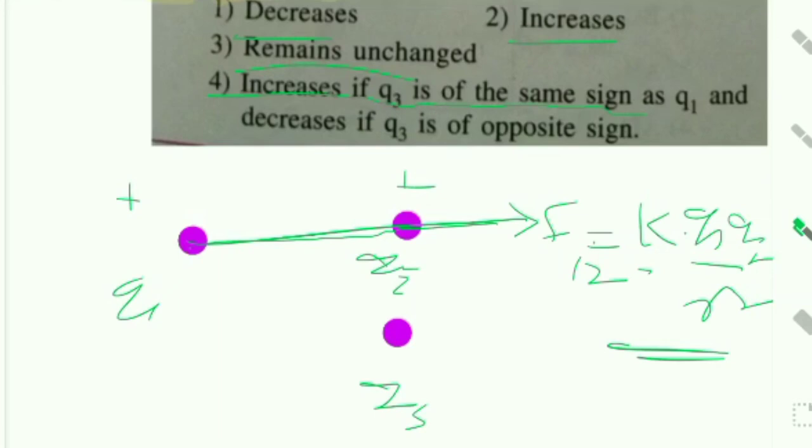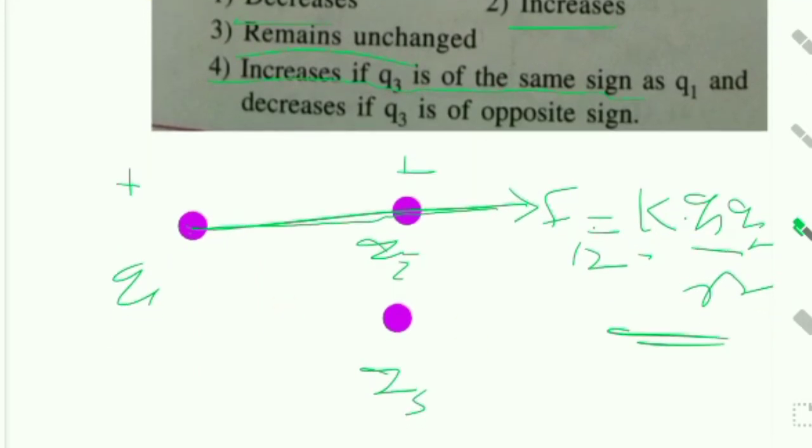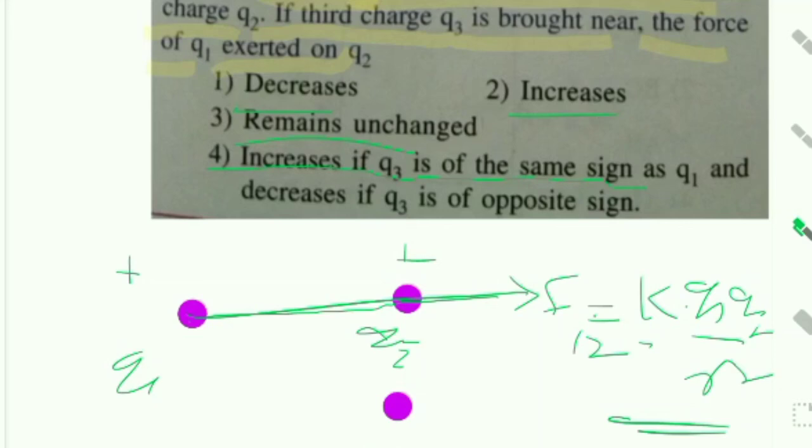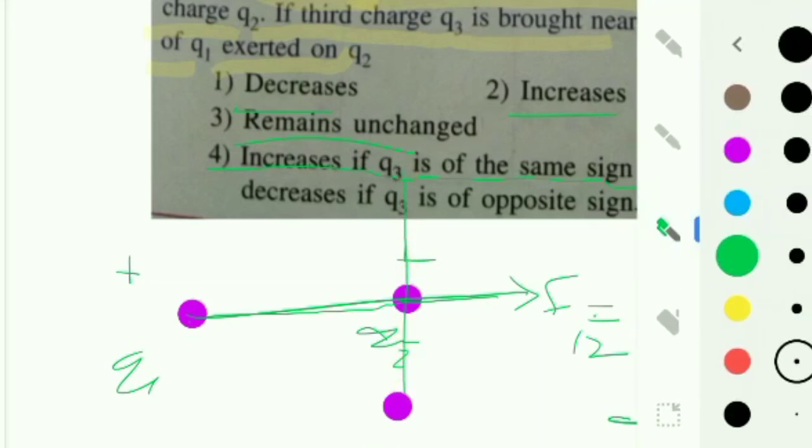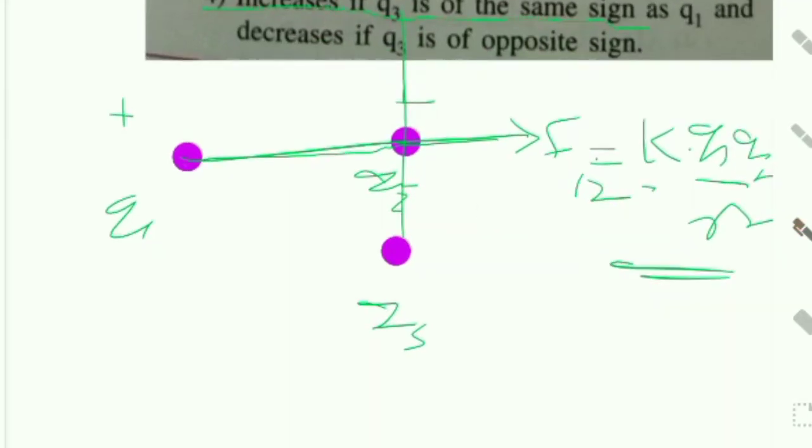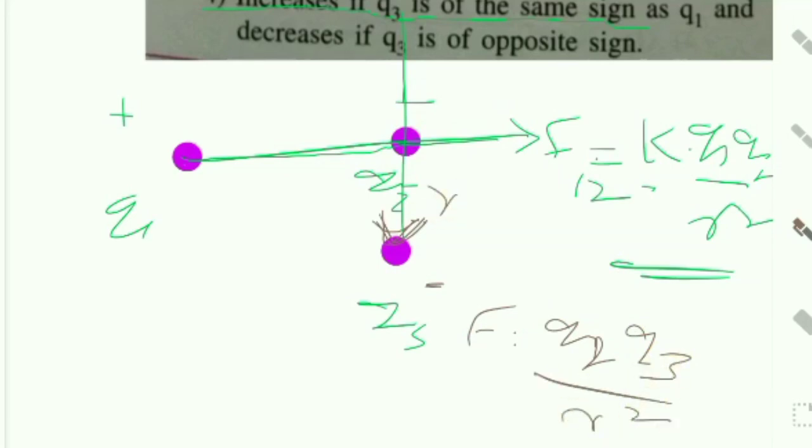Again, the third one, whether it is a positive or a negative charge: if it is a negative charge, force is towards Q3, then we can write F is equal to K Q2 Q3 by r square, if the distance is r.